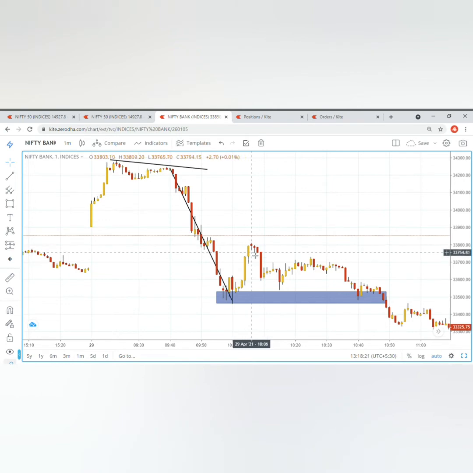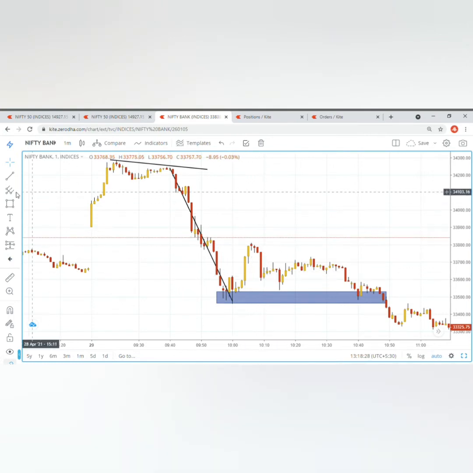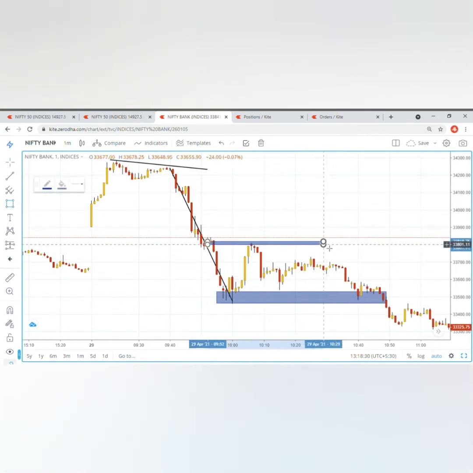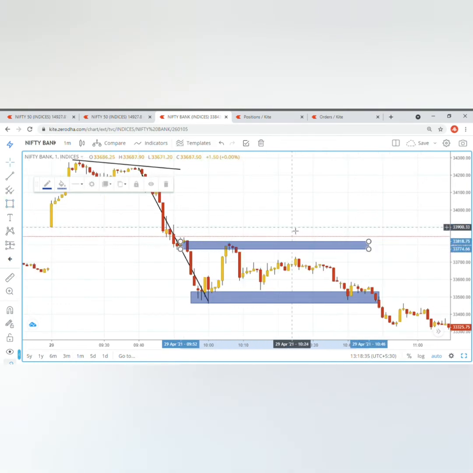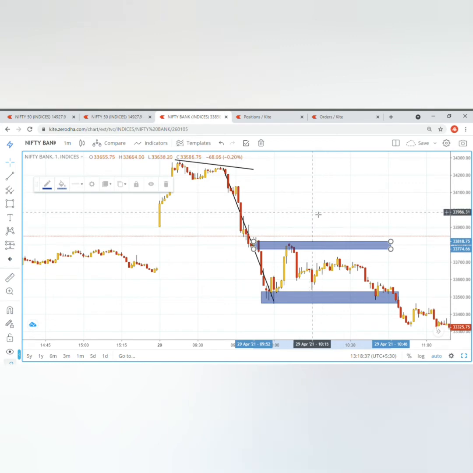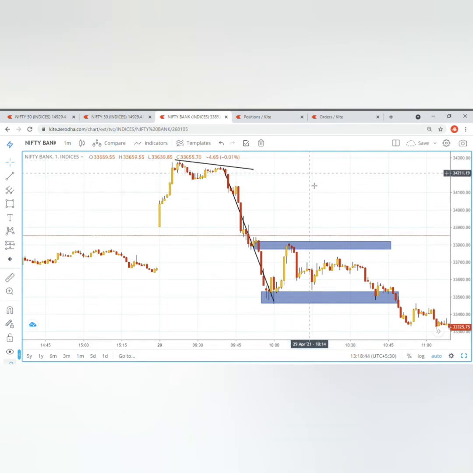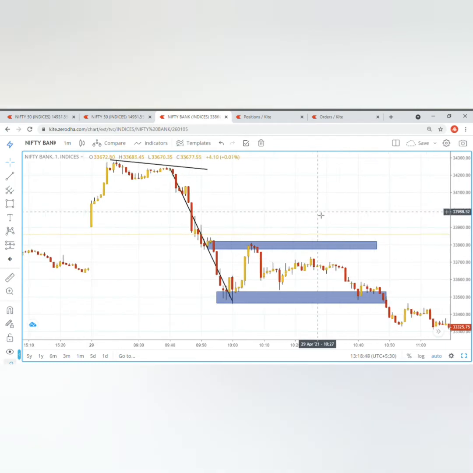So the up move after this support ended here, where it again faced some resistance and started to move downside. So this was the resistance level created during this time, and I was just patiently waiting to see what happens next. We should always trade with proper confirmations only. Though I had these resistance and support levels, yet there was no solid confirmation which would enable me to place a trade, so I just kept on waiting.